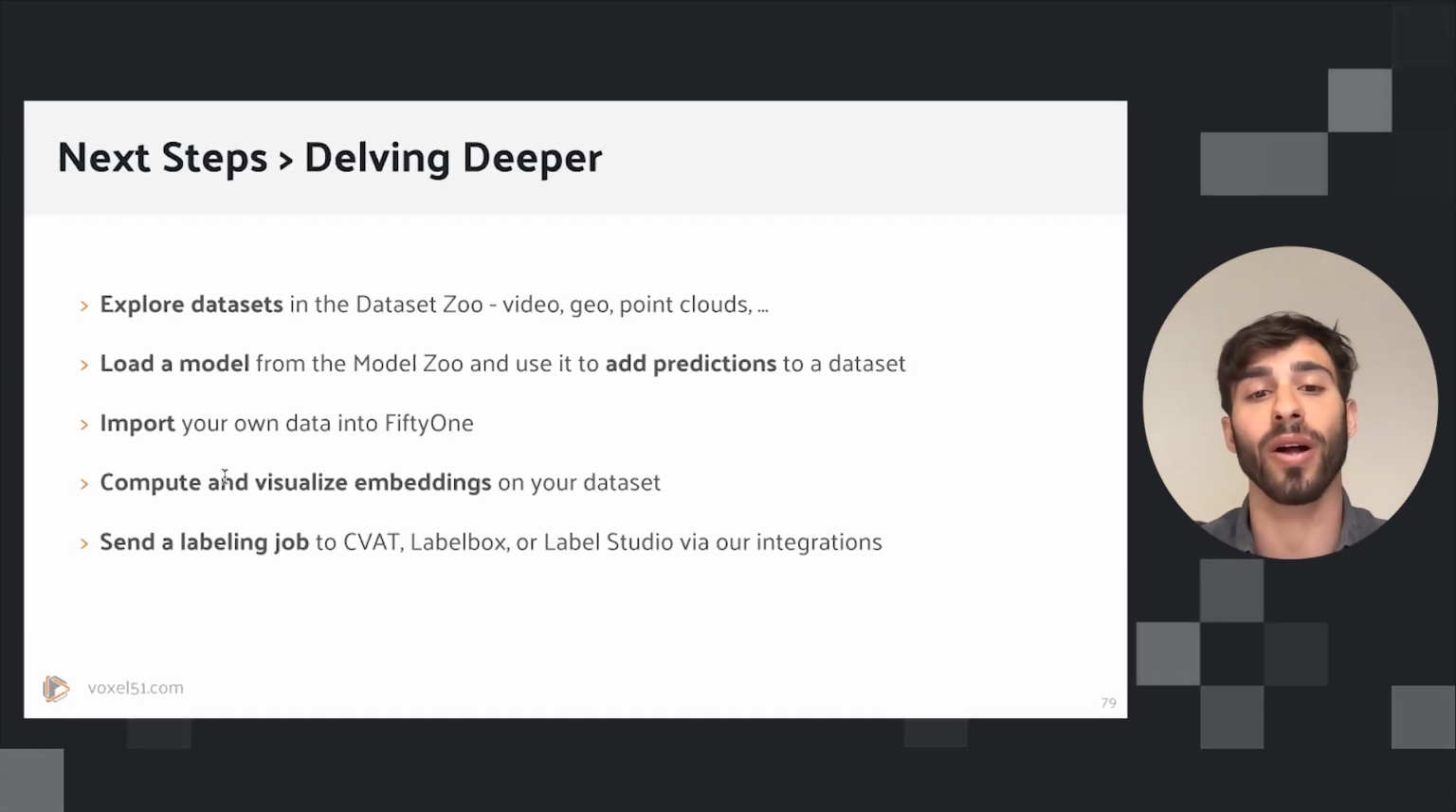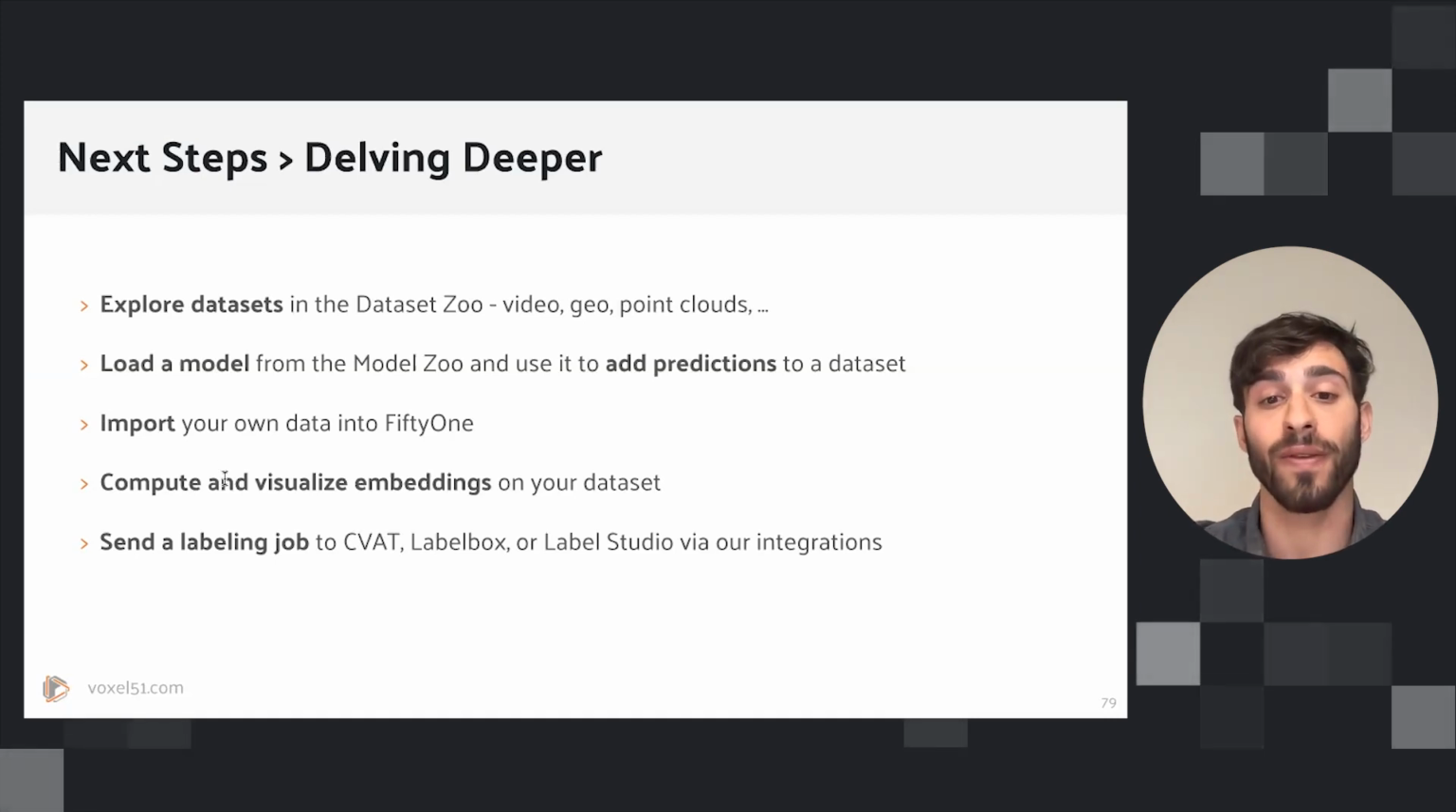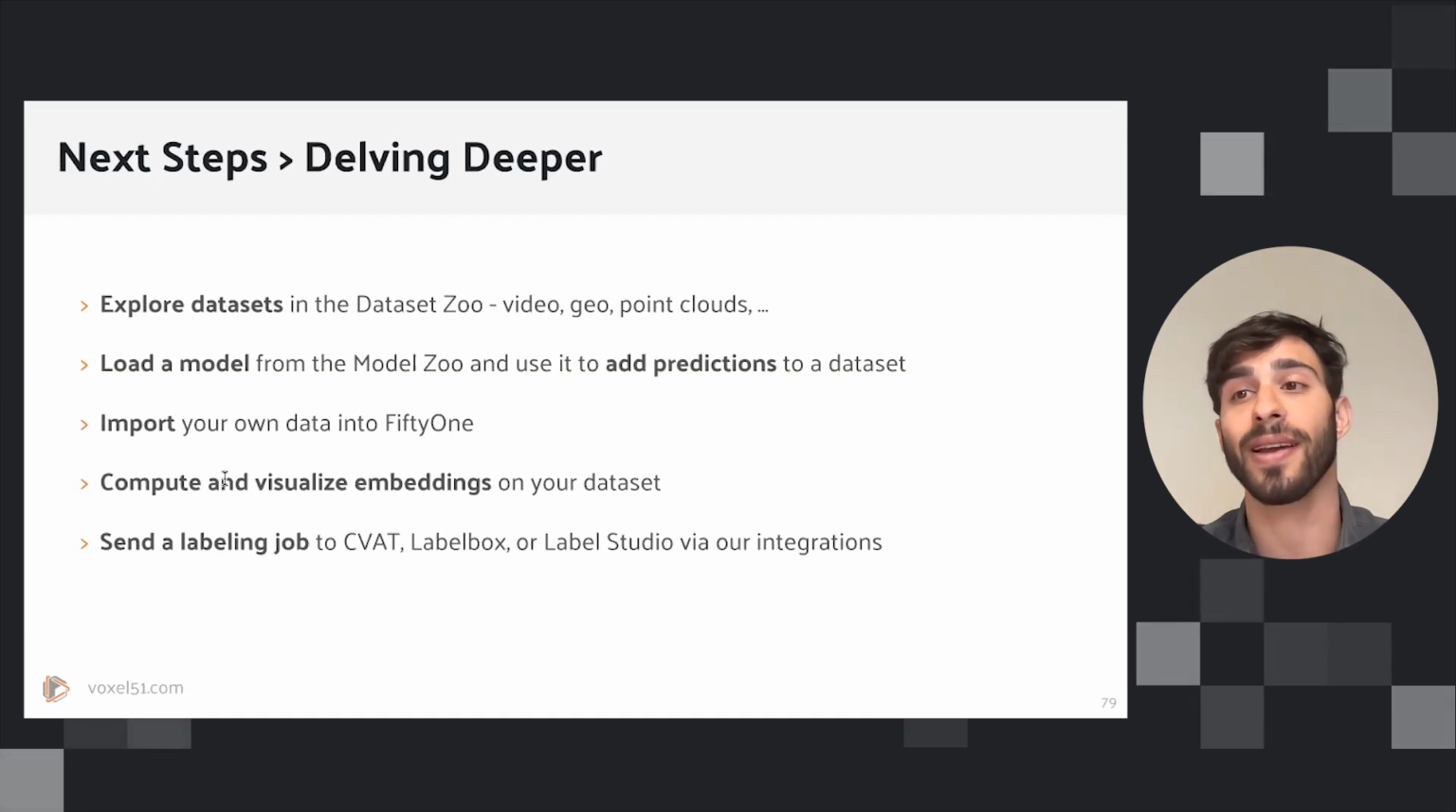After that, you probably want to start using the brain, so compute and visualize embeddings. And then something that might be of interest to you is to play around with our labeling and annotation integrations, sending labeling jobs to CVAT, Labelbox, or Label Studio, whichever of these you work with.